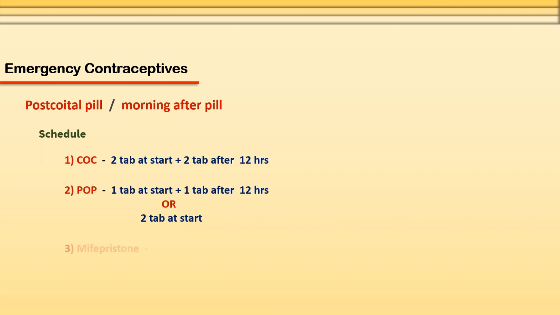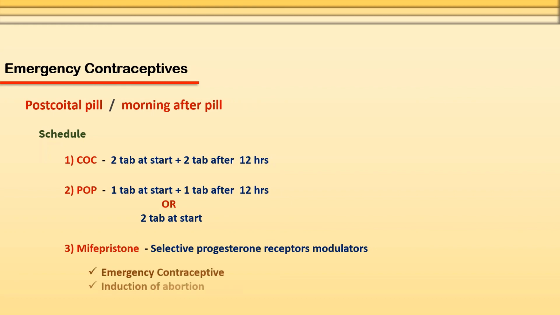And about mifepristone, a selective progesterone receptor modulator, it can be used for emergency contraception. 600 mg as a single dose is given. This may also cause induction of abortion.